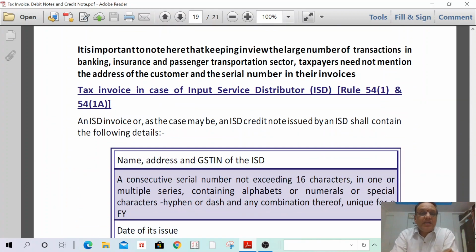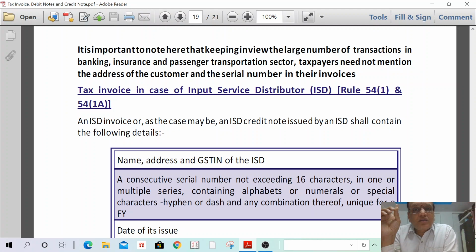Next. It is important to note that, keeping in view the large number of transactions in banking, insurance and passenger transportation service, taxpayers need not mention the address of the customers and the serial numbers in their invoice. That is in the first and third case. In banking, insurance, financial institutions and non-banking financial institutions and passenger transportation services, so many passengers are traveling in a bus, and banking and insurance companies do so many transactions daily. In such a case, they are not required to mention the address of the customers.